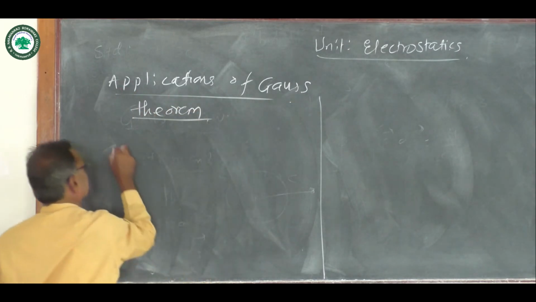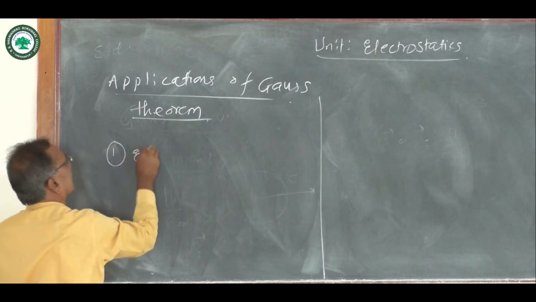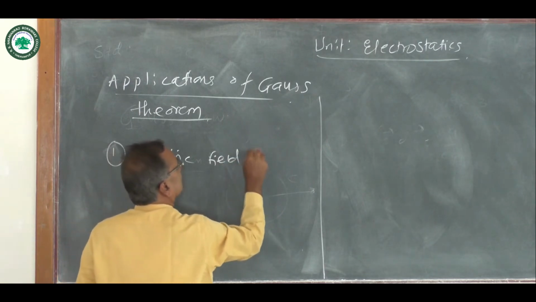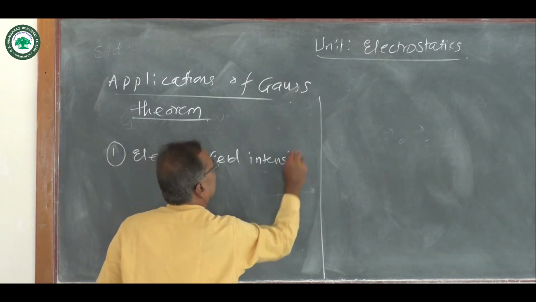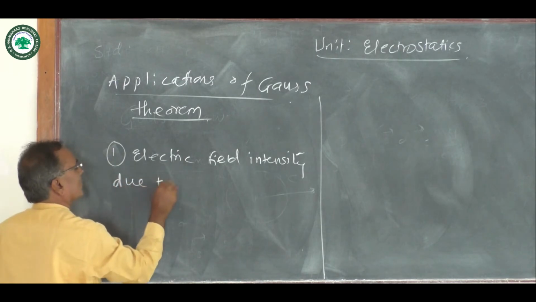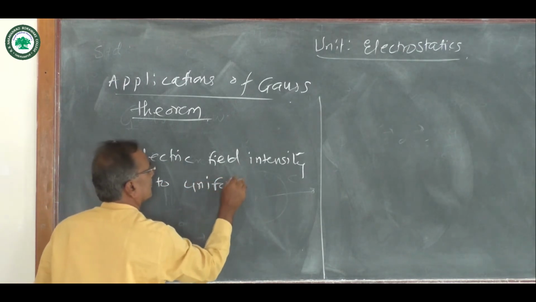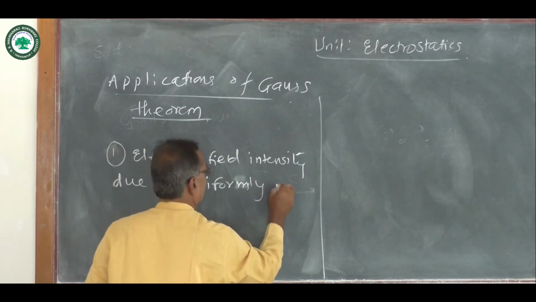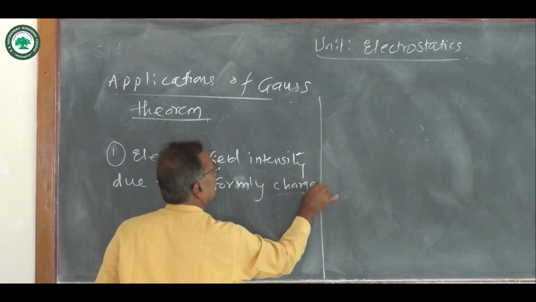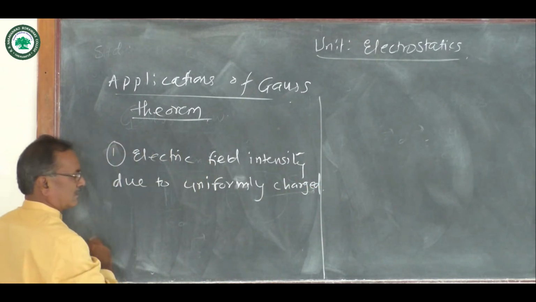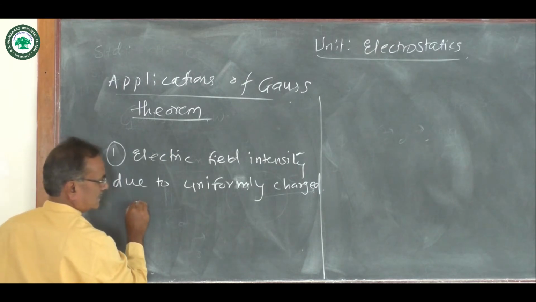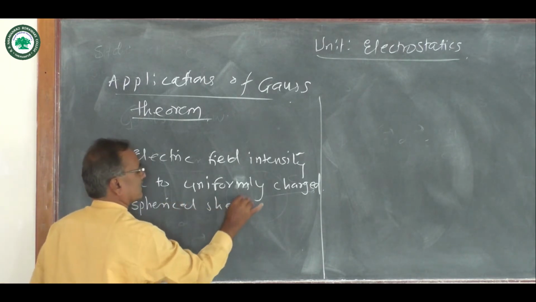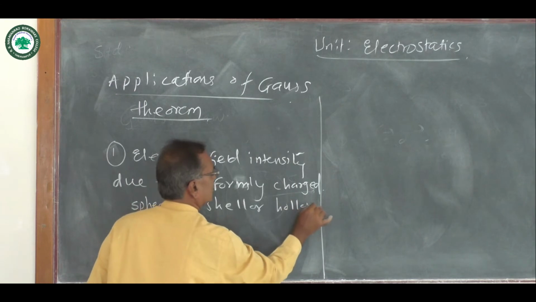First application: electric field intensity due to uniformly charged spherical shell or hollow sphere.